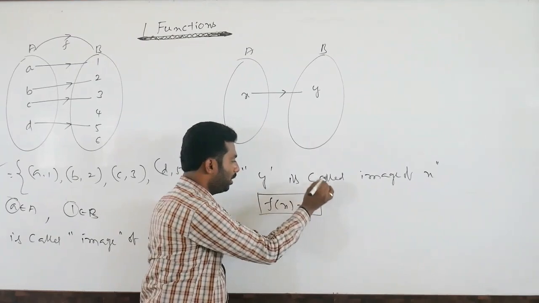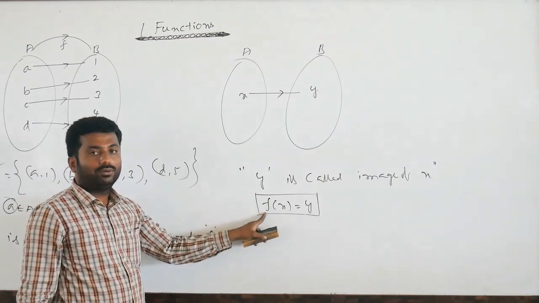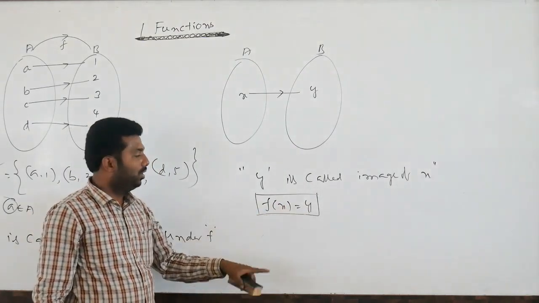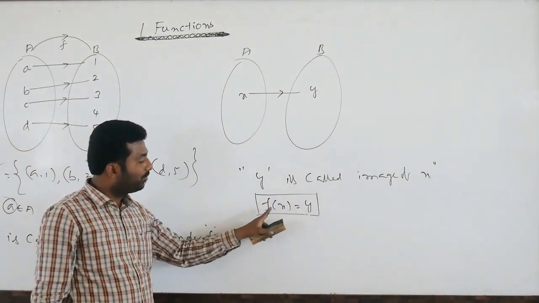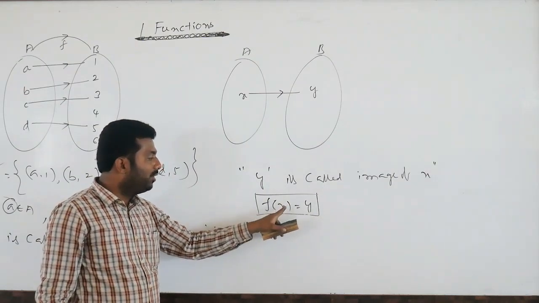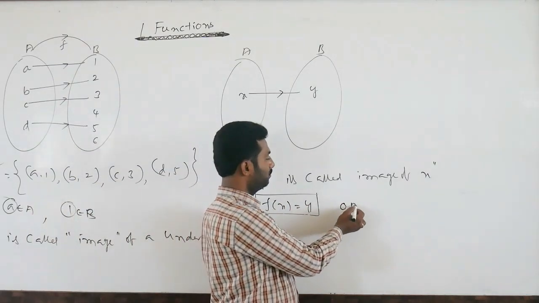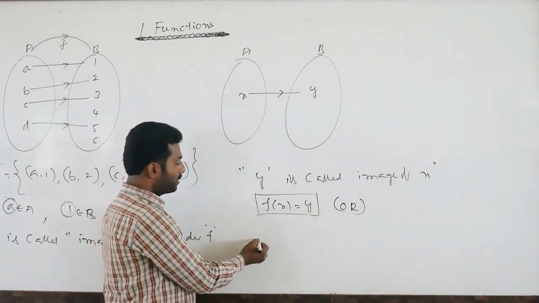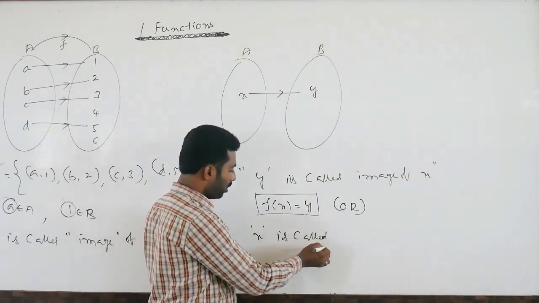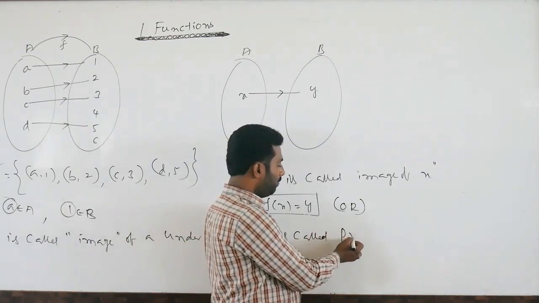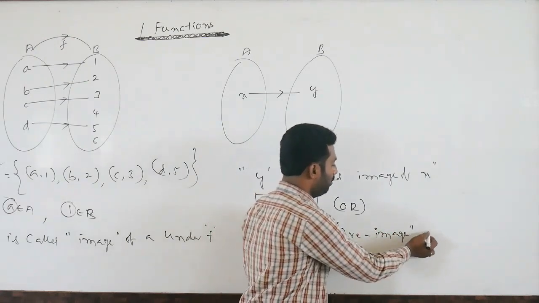This is most important. y is the image of x under the function f: f of x equal to y. y is the value of f of x, or y is called the image of x under the function f, or x is called the pre-image of y.